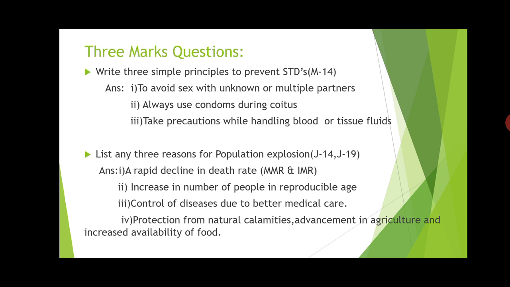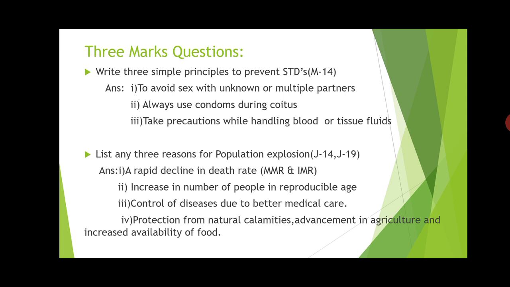3 marks means write 3, here each one will carry 1 mark. So here that is simple principles to avoid sex with unknown partners or multiple partners once again. Then next, use of condoms during the coitus or having sex. Then third one is take precautions while handling blood or tissue fluids, or you can mention that is follow strict sterilization procedures for sterilizing needles, then surgical instruments, that also you can add. So these are the 3 simple principles to avoid STDs.